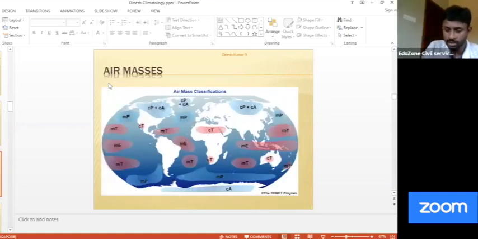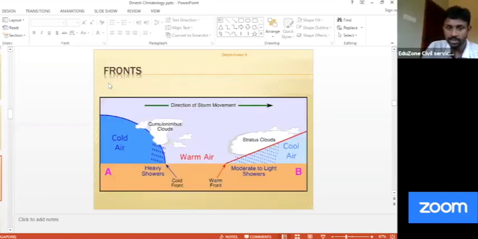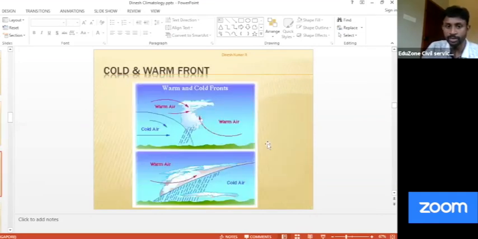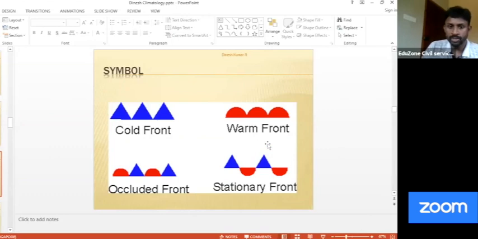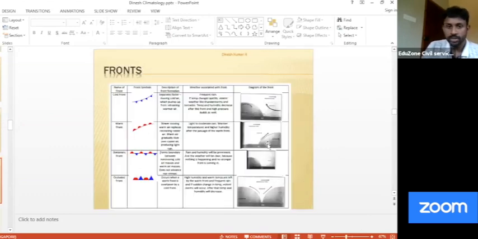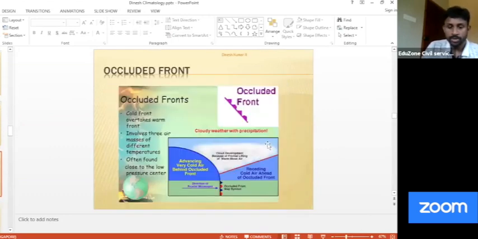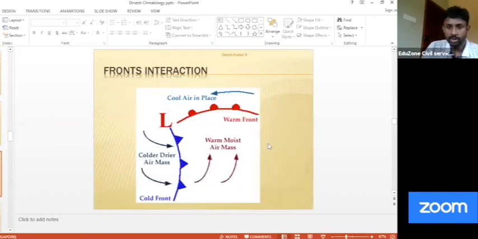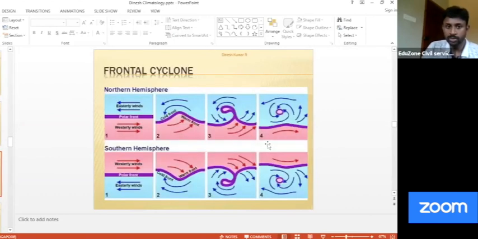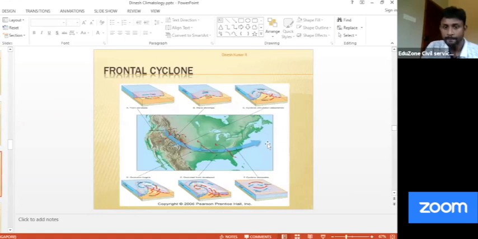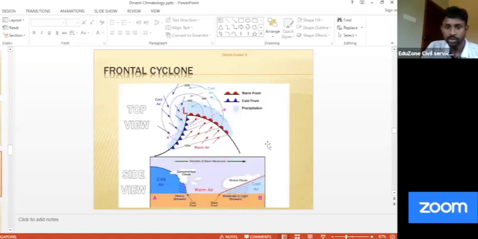Now we have discussed temperate cyclones in detail last class, right? I'm not moving into this. See, this was your cold front and warm front. That difference should be very much clear. We have seen different types of fronts. Yes, all these particular things we have seen. This was our temperate cyclones, its different stages. Clear? And one more thing, I just have to show the distribution.